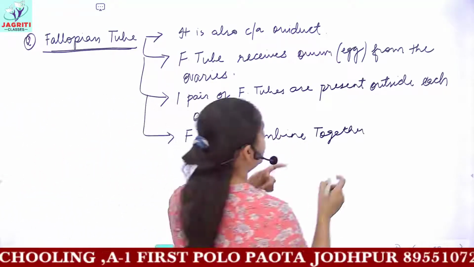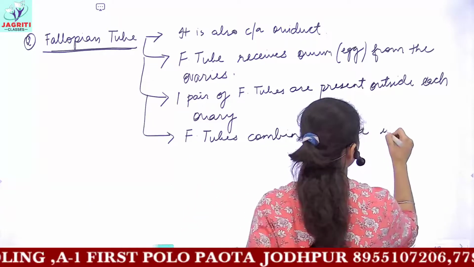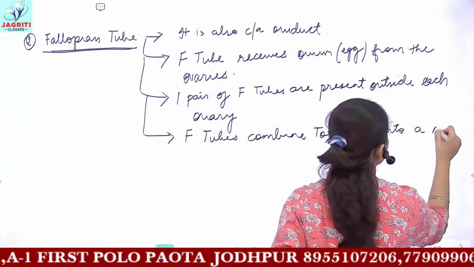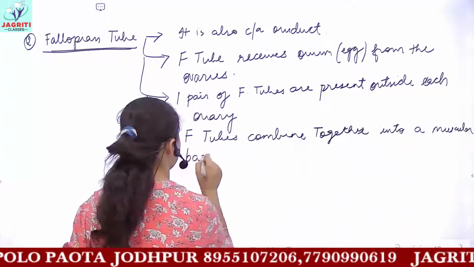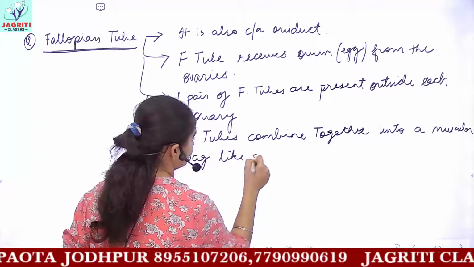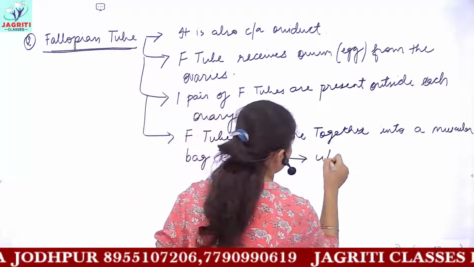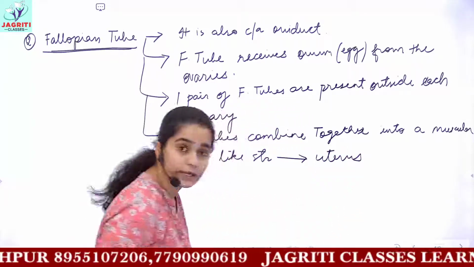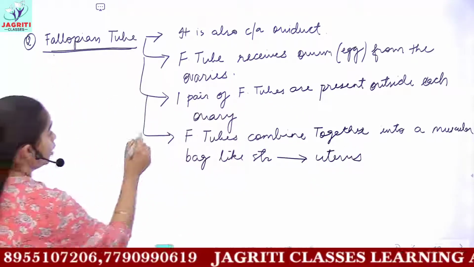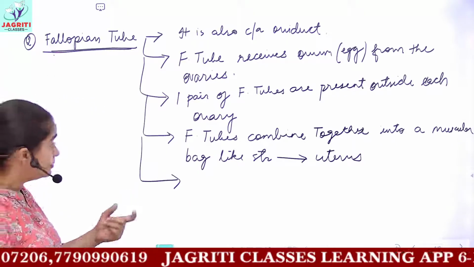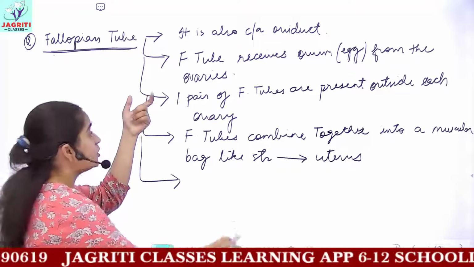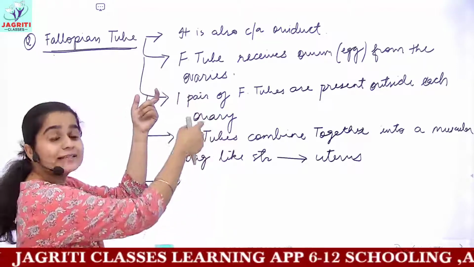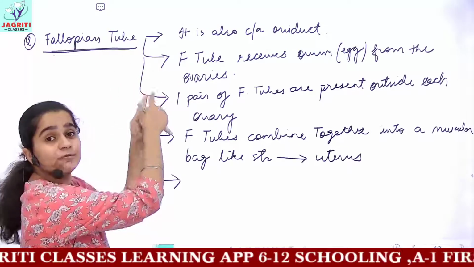So fallopian tubes combine together into a muscular bag-like structure which is known as the uterus. When the egg comes in the fallopian tube or oviduct, in the meantime the sperm also travels through the vagina, cervix and uterus and reaches the fallopian tube.